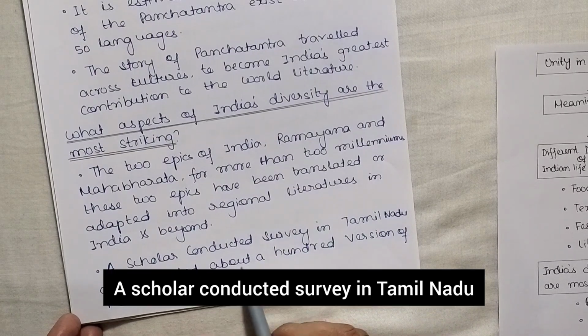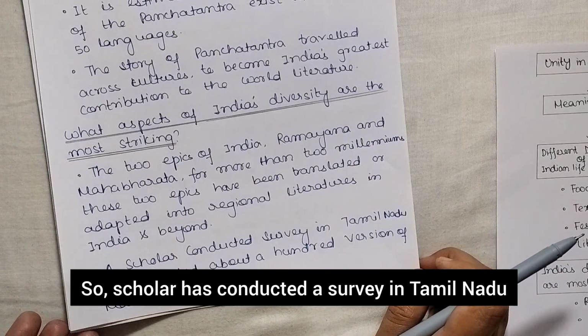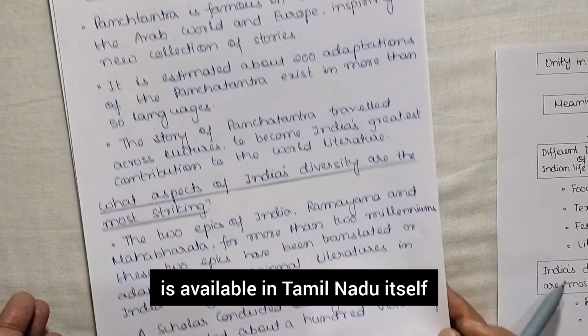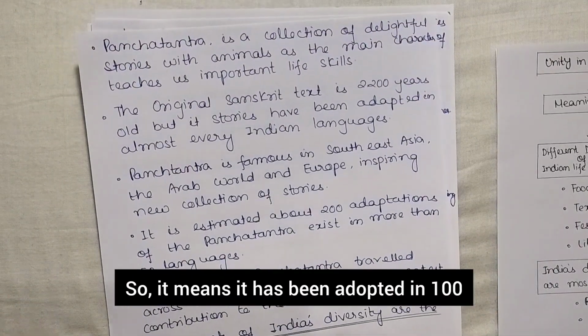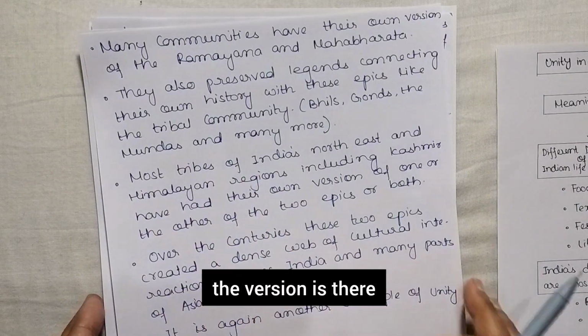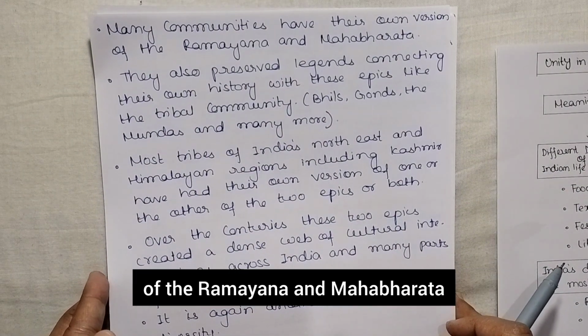A scholar conducted a survey in Tamil Nadu and counted about 100 versions of Mahabharata. So, a scholar conducted a survey in Tamil Nadu and found that 100 versions of the Mahabharata are available in Tamil Nadu itself. So, it means it has been adapted in 100 versions. Okay. So, many communities have their own version of the Ramayana and Mahabharata.